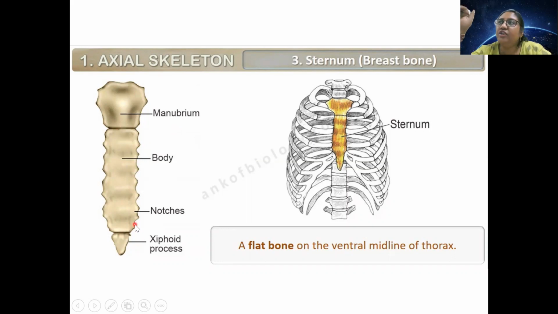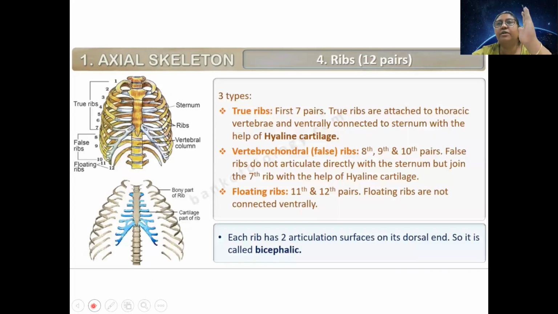It has kind of notches. Like, what do we mean by notches? Have you ever seen a saw, with which wood is cut? It has a kind of rough or irregular surface. Those are not called notches. So you can see in the body there are also notches. These are the notches. And the xiphoid process is the end part of the sternum. So the sternum is a very important part because it is responsible for maintaining the position of the ribs.